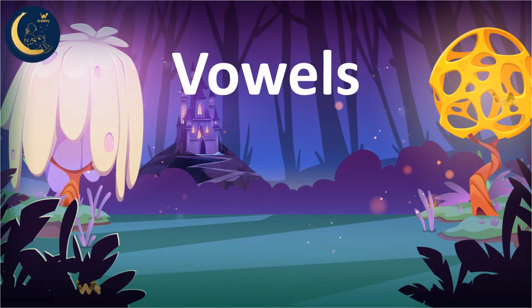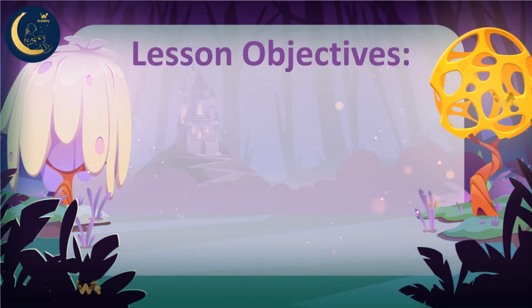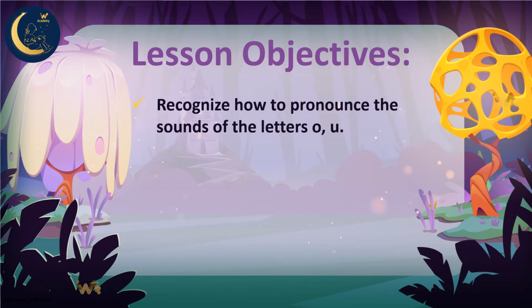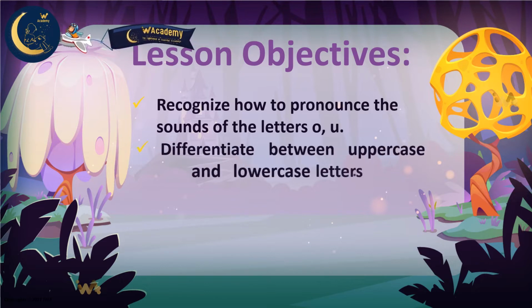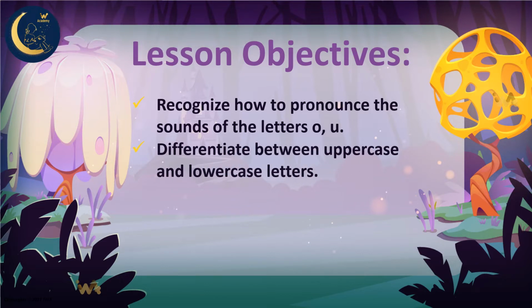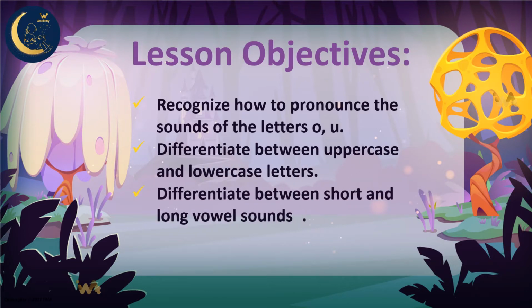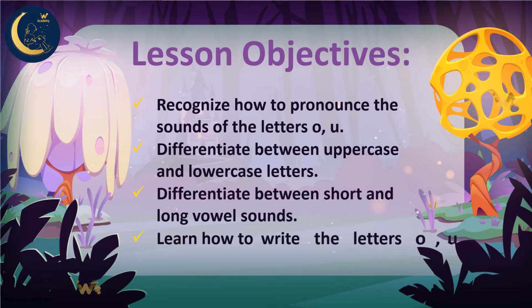Vowels. O, U. Lesson objectives. Recognize how to pronounce the sounds of the letter O and U. Differentiate between uppercase and lowercase letters. Differentiate between short and long vowel sounds. Learn how to write the letters O and U.